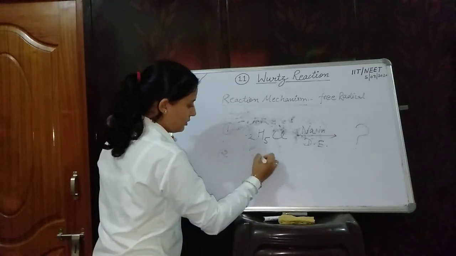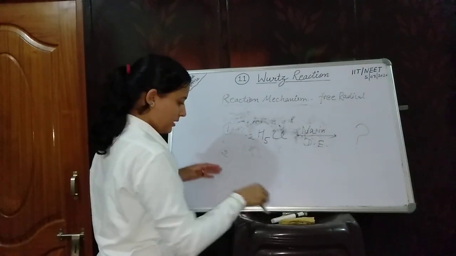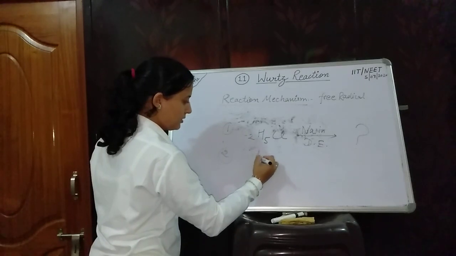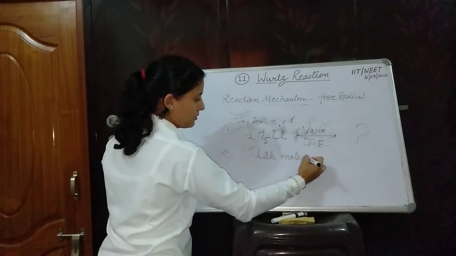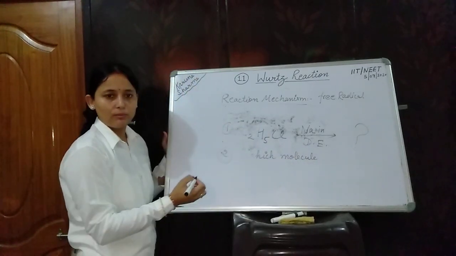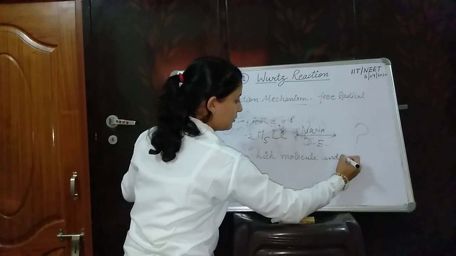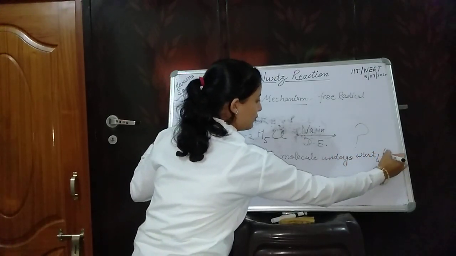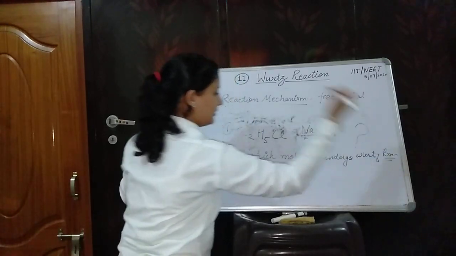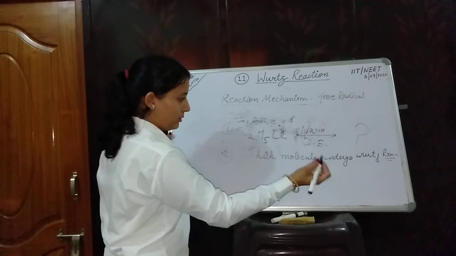Okay, the first query is this, and the second problem: which molecule undergoes Wurtz reaction. There may be 2 or more molecules.